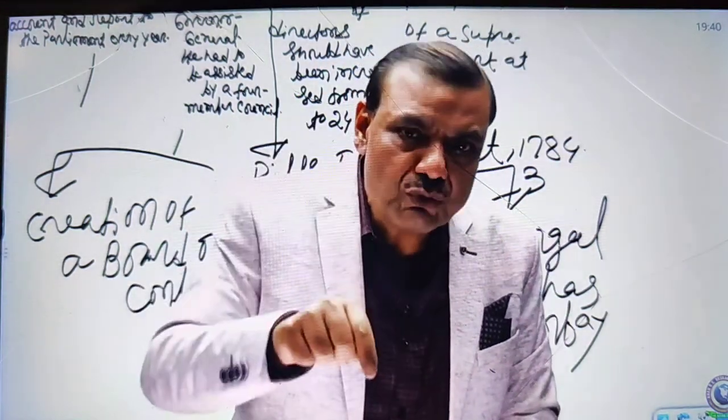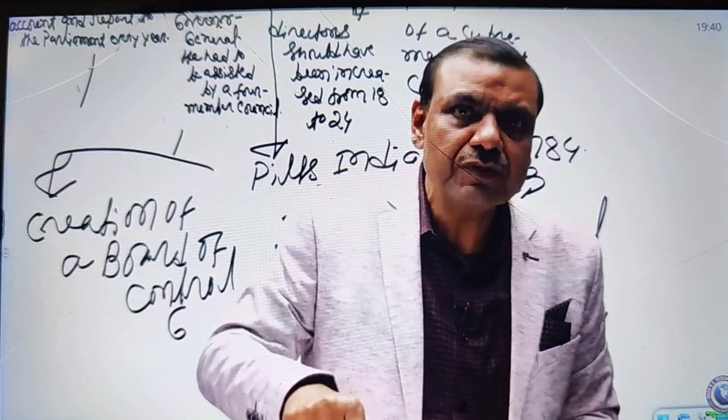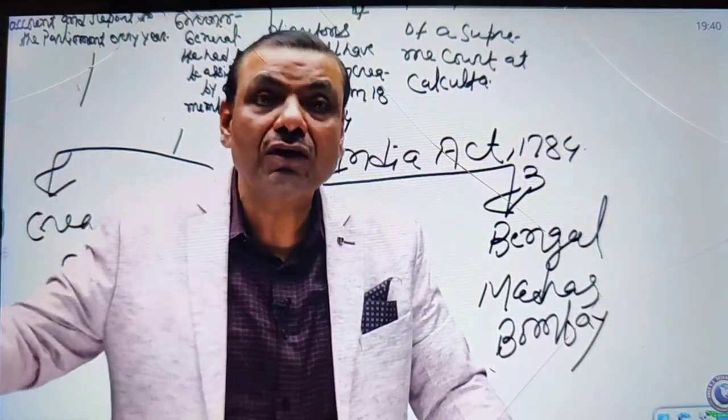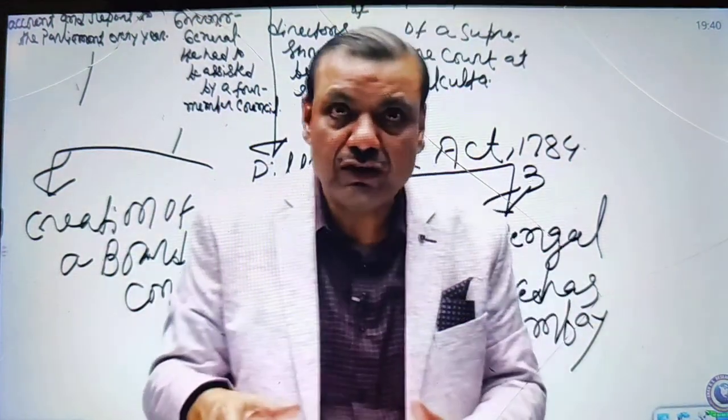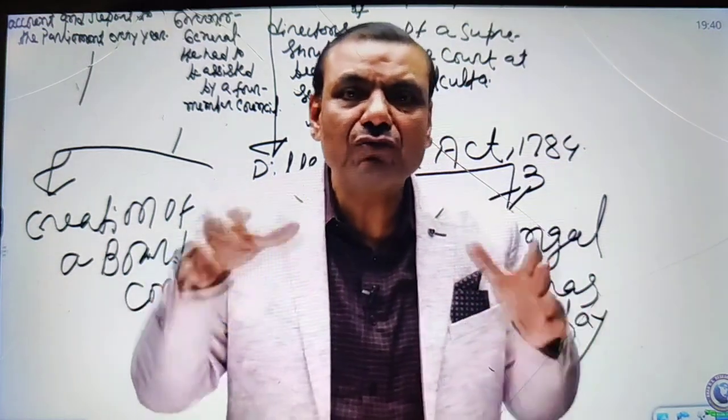Board of control would bring the veto. Board of control sometimes would check the governor general in Bengal. Board of control would directly pass an order to the governor general that you have to do this thing or you have not to do this thing. So in this way, board of control used to make an intervention into the matter of the company.